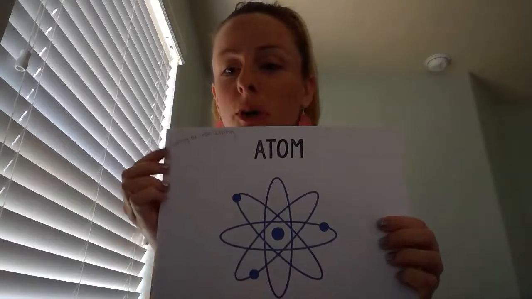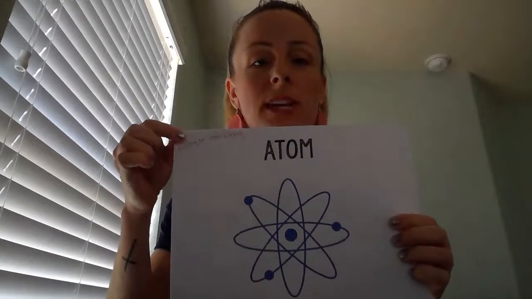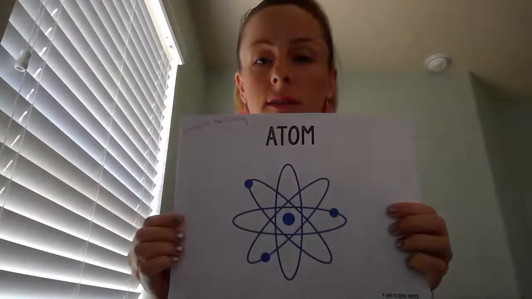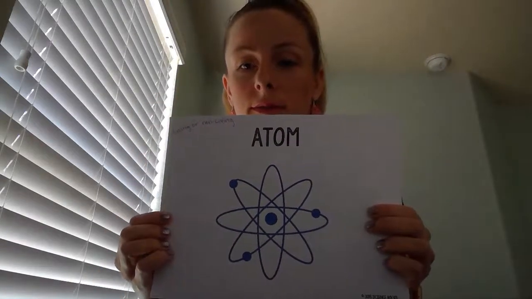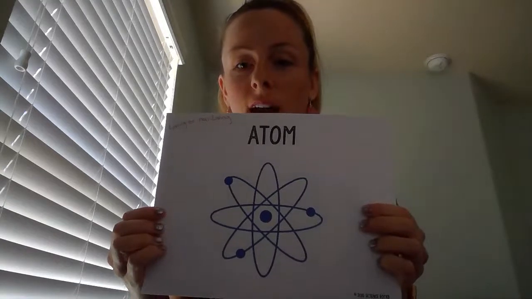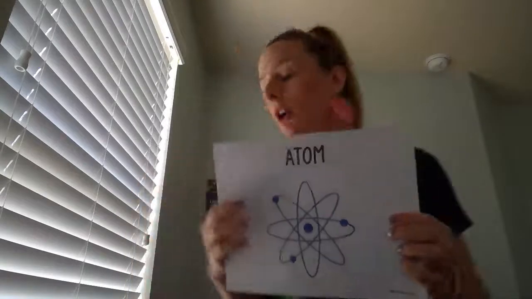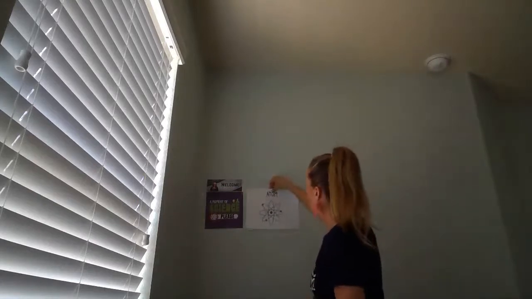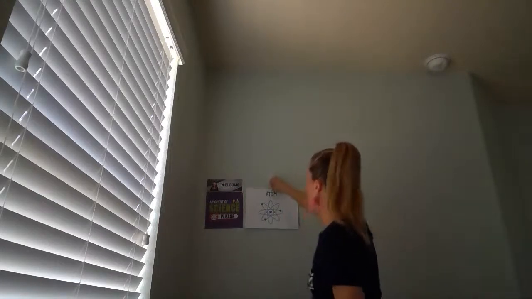So someone post in the comments, would an atom be considered living or non-living? Good, Gavin. It is non-living. An atom is non-living. So I'm going to post this up behind me because that is our smallest level. All right. So atom is non-living.